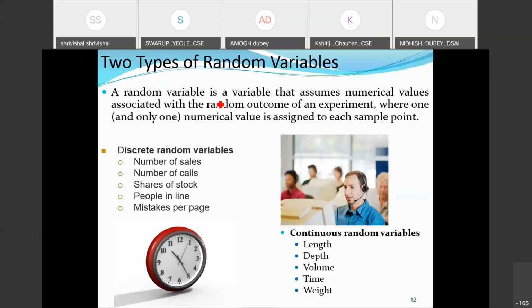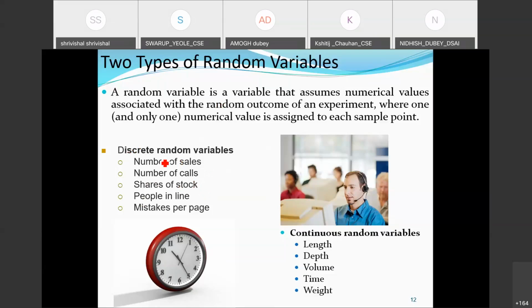There are some examples for discrete random variables: number of calls, shares of the stock. These are numbers which could be counted.